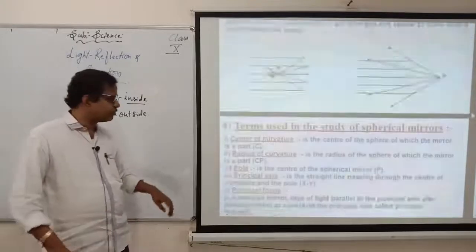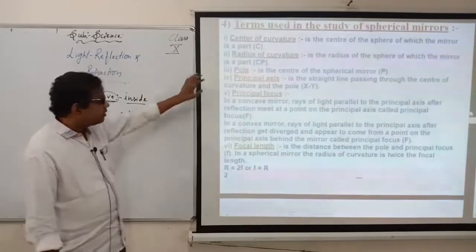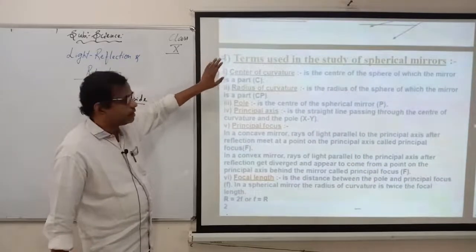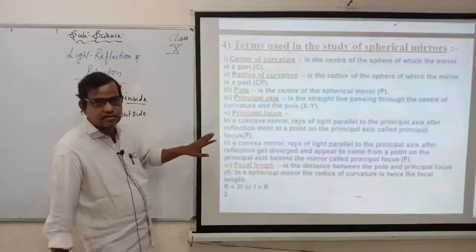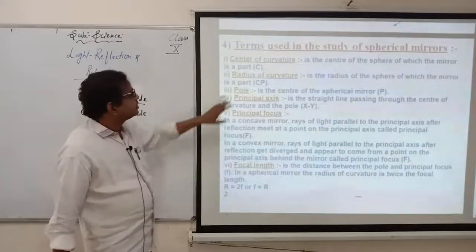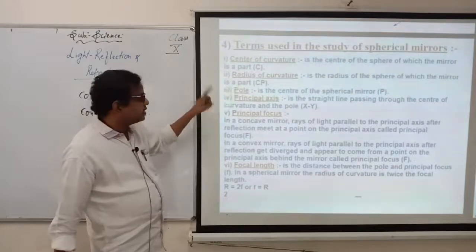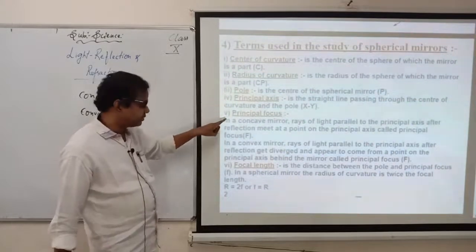Okay children, we'll go to the next part. Okay, we have the definitions of the things here. If you want, you can copy it. It is already sent in the study material also. Already I explained it to you also. So what do you mean by center of curvature? What do you mean by radius of curvature? Pole, principal axis, principal focus, focal length.